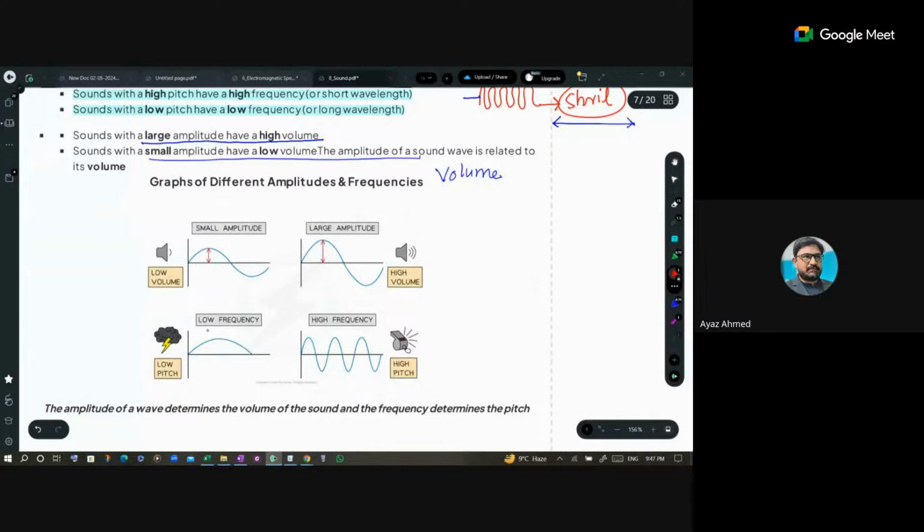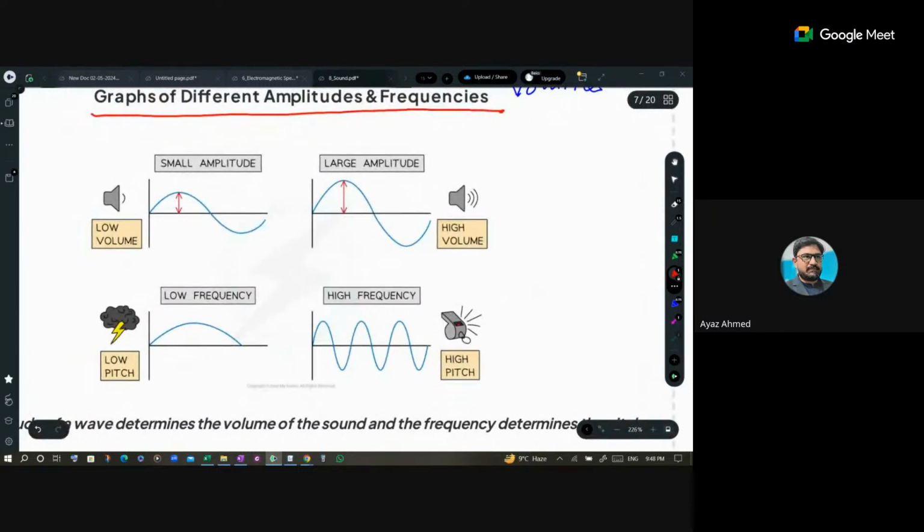So there are some graphs. You people are asked in this way. You people are not asked in that way verbally. You will have a graph here. If its amplitude is lower, it is less loud sound, low volume sound. And if it has larger amplitude, it is high volume or louder sound.